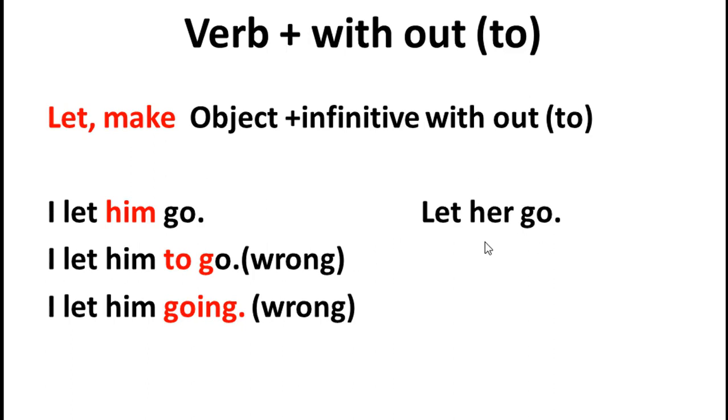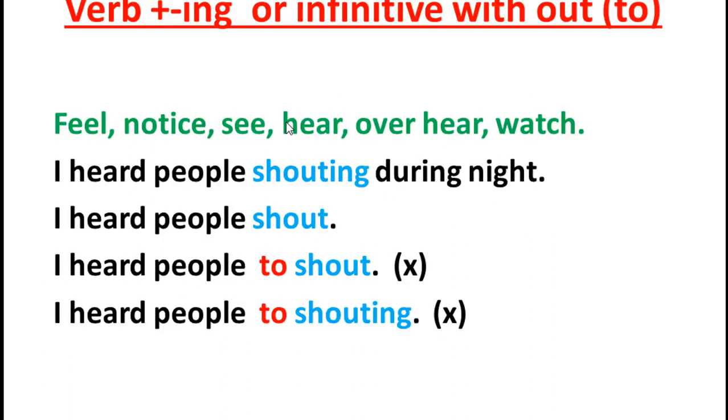እነዚህ እንደውም በተደጋጋሚ ፈተና የሚመጡ ጥያቄዎች ናቸው. So let him to go, let him going is the wrong structure because let and make are exceptional verbs which always need an object without to or without gerund forms. That's always true, please. Yes, sometimes here there are some verbs which take gerund form or an infinitive without to የሚወስዱ ነገሮች አሉ. ለምሳሌ feel, notice, see, hear, over here, watch የሚሉ ነገሮች ምን ይወስዳሉ? gerundን ይወስዳሉ, infinitive ይወስዳሉ. ነገር ግን ማንን ይወስዱ ማለት ነው?